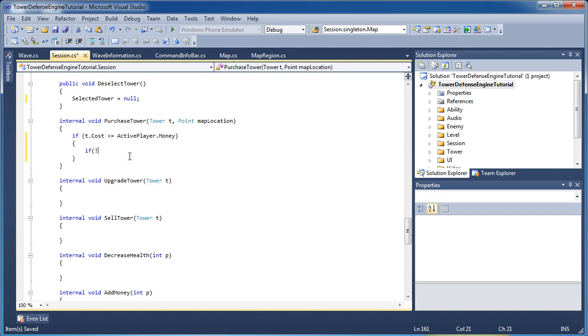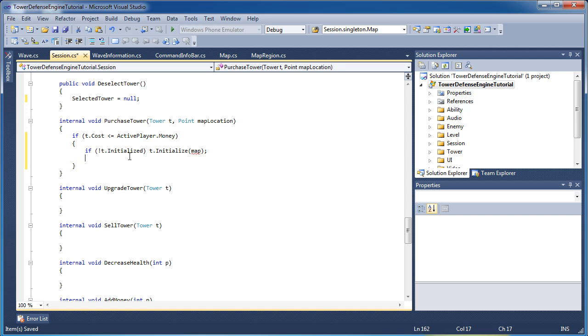If not T.initialized, T.initialize map. So if the tower is not initialized, we need to initialize it with the map object. And that needs to be calling the property.